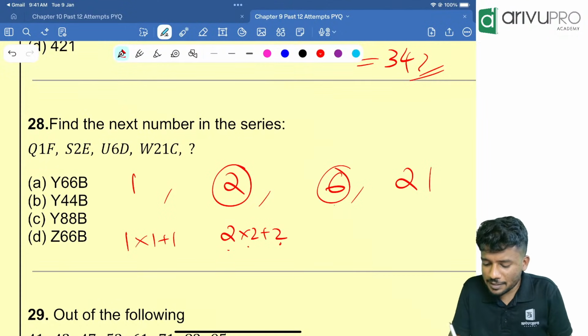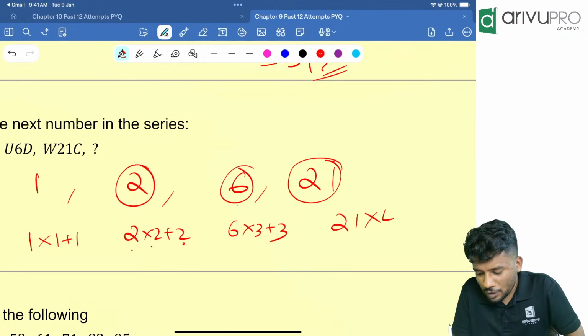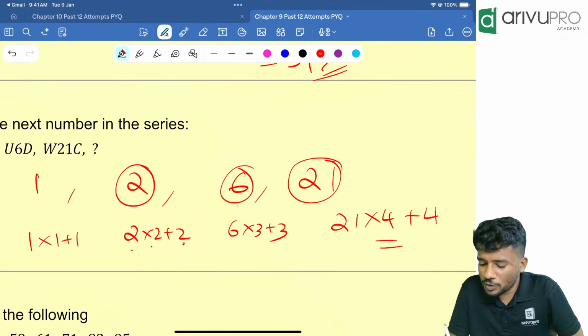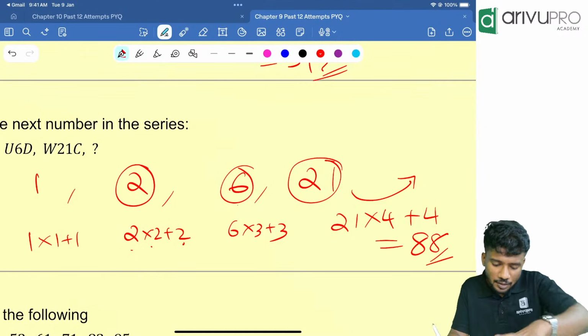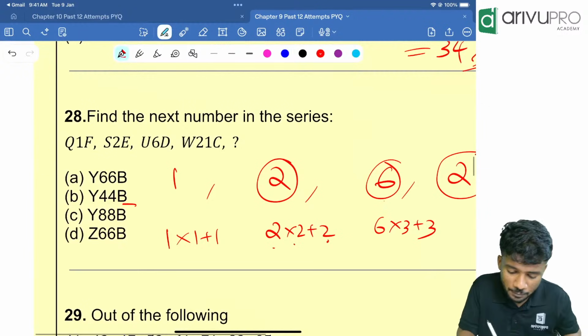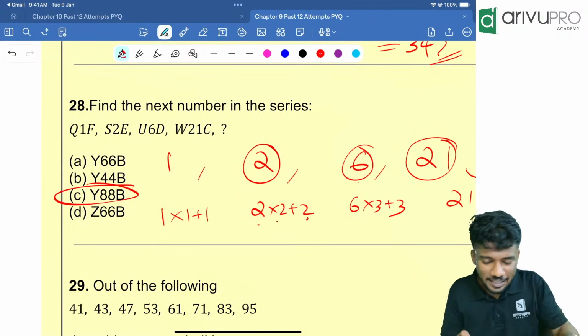Correct? Then the next number is 6 into 3 plus 3, that is 21. So the next number should be 21 into 4 plus 4, which is 84 plus 4, 88. Looking at that, only one option has it in the middle, that is option C. I ignored the letters, I just went with the numbers.